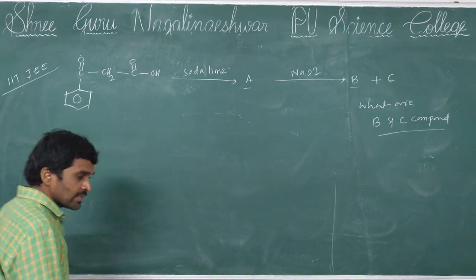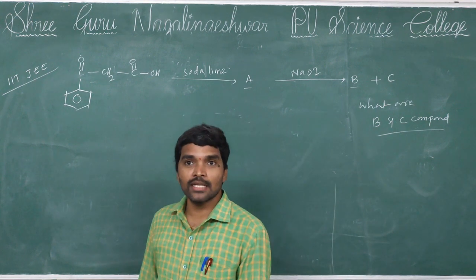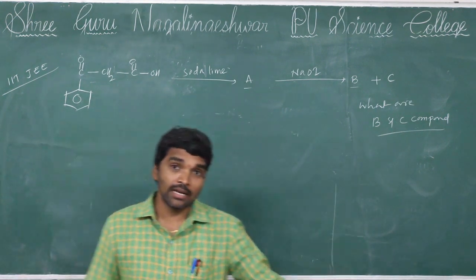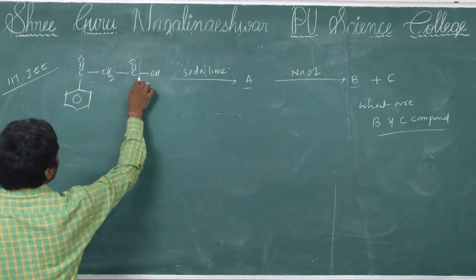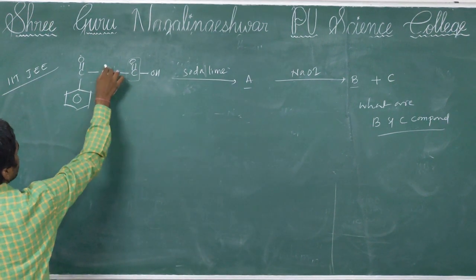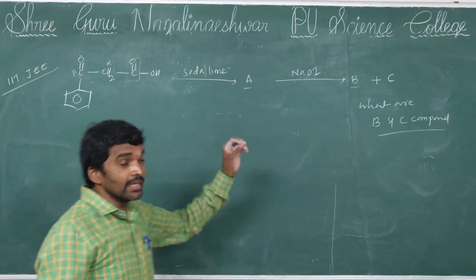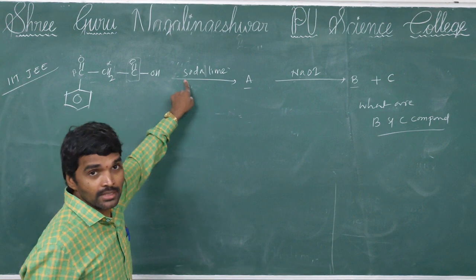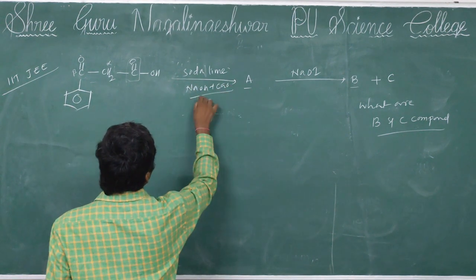Now see, in the previous class we already discussed that beta keto carboxylic acid undergoes fast decarboxylation reaction. So here also this is a carboxylic acid group, a beta keto carboxylic acid, which undergoes decarboxylation. Soda lime means a mixture of NaOH plus CaO, and heat.